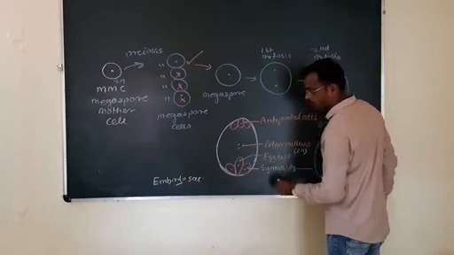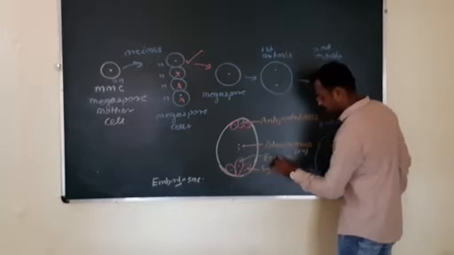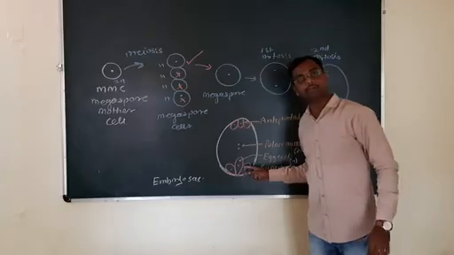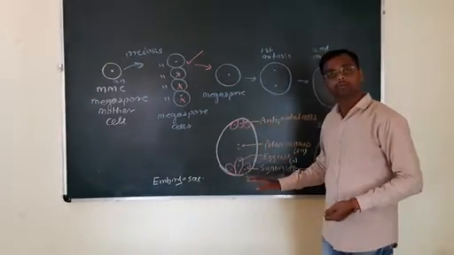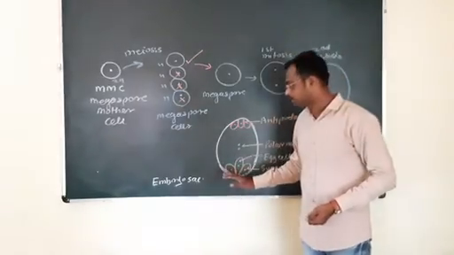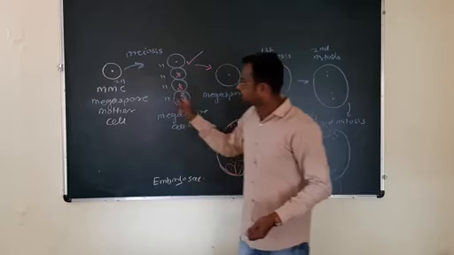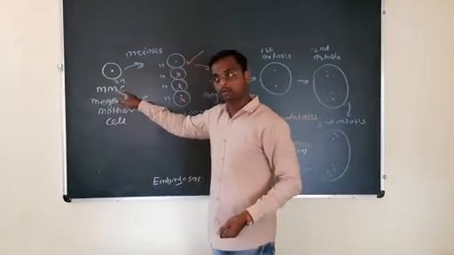These synergids are haploid, and the very important structure here, it is the egg cell. Egg cell is haploid. Egg cell serves as a female gamete. This is the development of female gametophyte, that is nothing but the embryo sac. Understood the entire development? Where is it started? It is started from the megaspore mother cell developed from the nucellus.